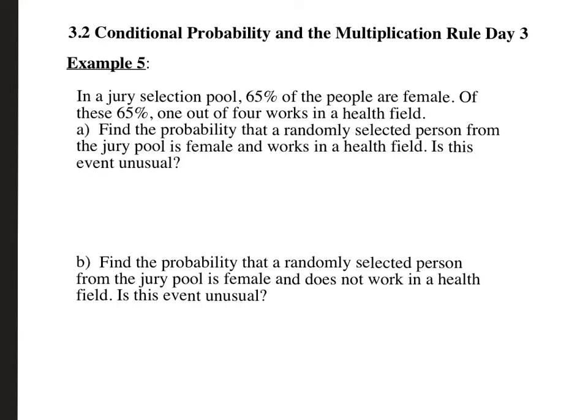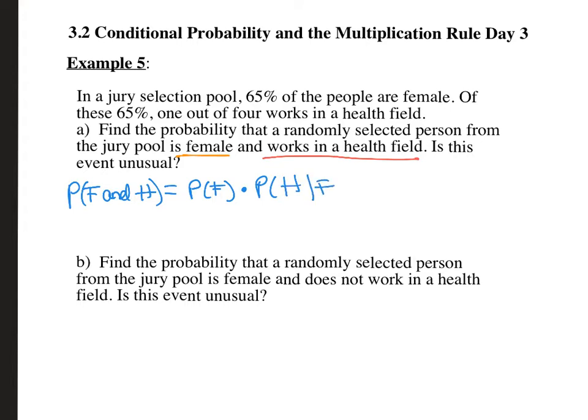Oh, sorry, didn't turn on my pen. I keep forgetting to do that. Is female and works in a health field. Okay, so we are looking for the probability female and health. So the way we're going to do this, it's going to be the probability that they're female times the probability that they work in a health field given that they are female.